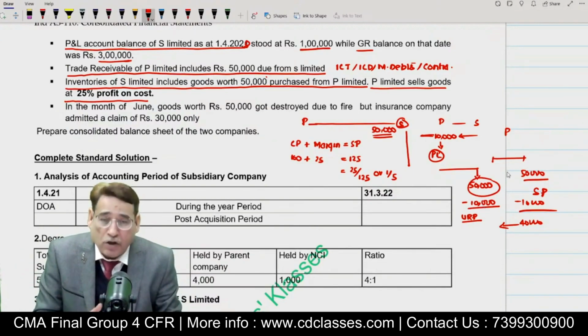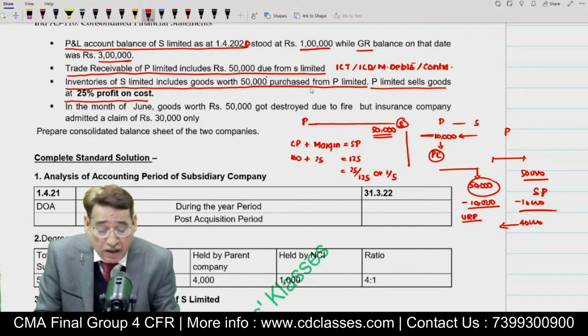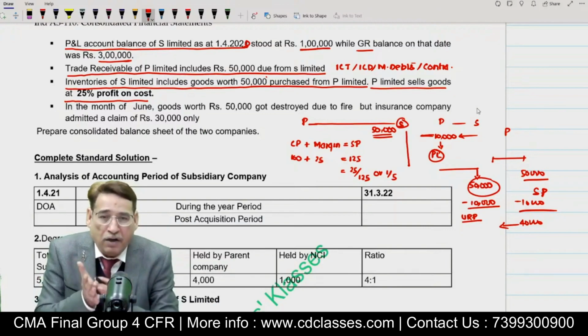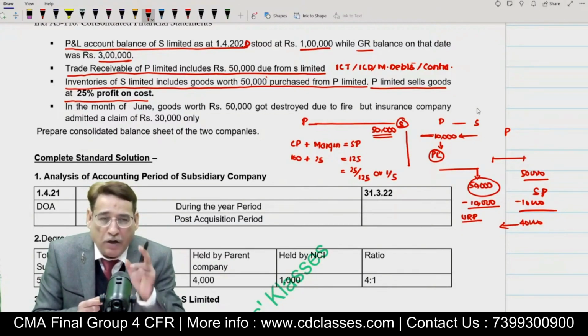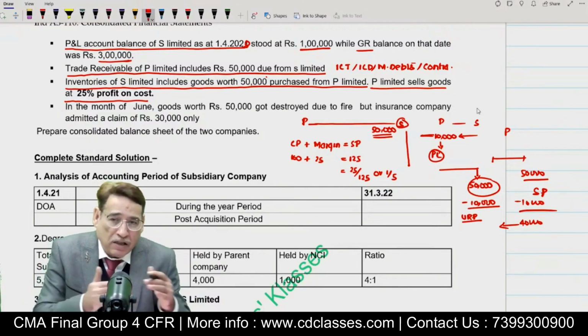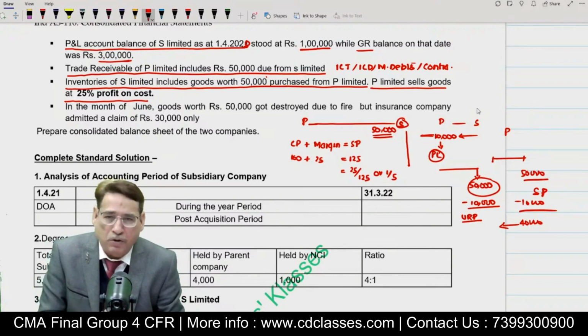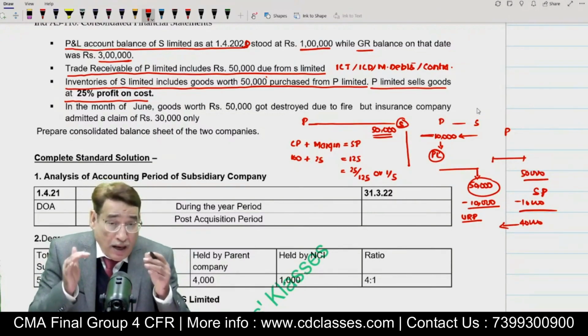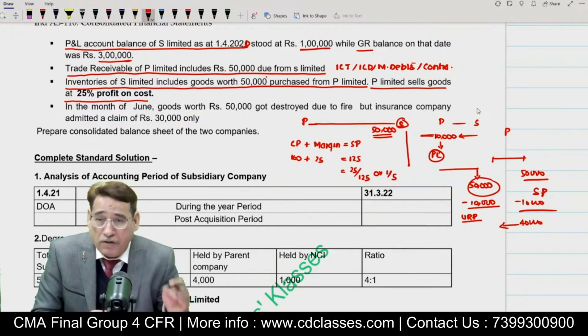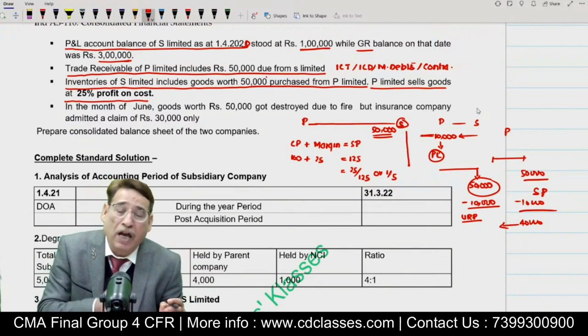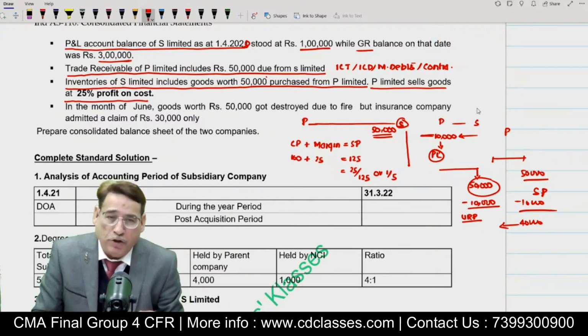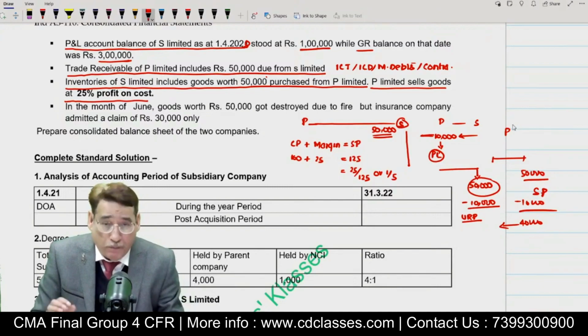So later on we will also see that as far as unrealized profit transactions are concerned, unrealized profit will come into play only and only when one entity sells the goods to the other entity. I mean the parent sells the goods to the subsidiary or vice versa. Even the subsidiary company can sell the goods to the parent limited. Correct? And some of those goods must be lying unsold. On unsold goods, we shall have to apply the profit margin. This is the important point which you need to take into account. Is it clear to you or not? Okay. If it is clear, then we can move further.